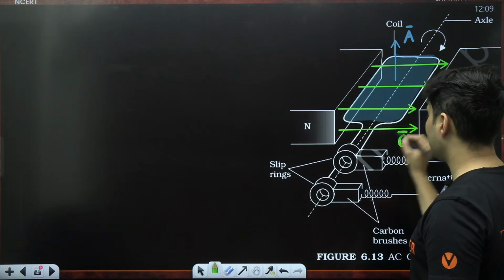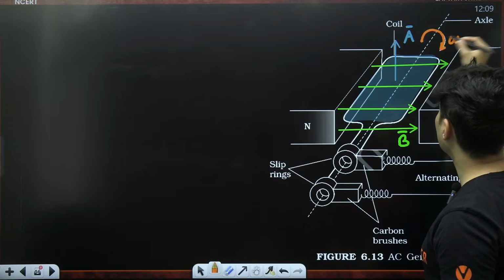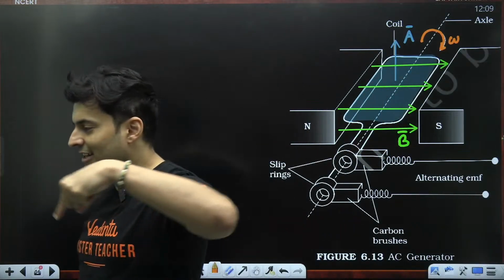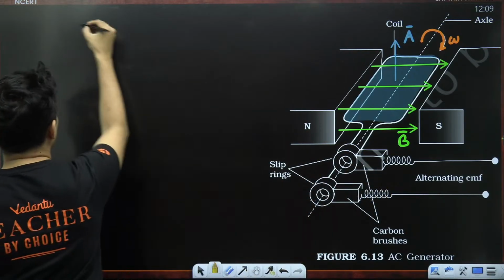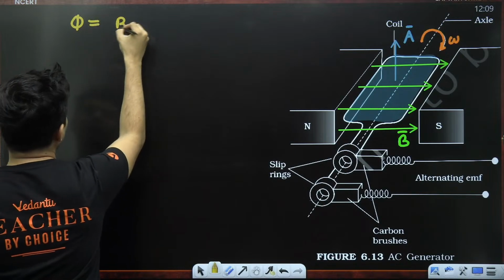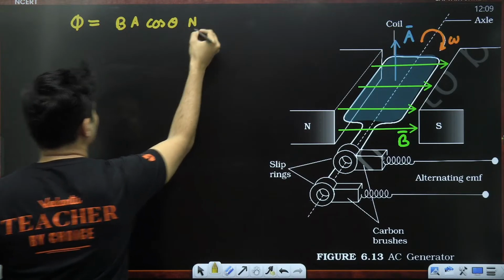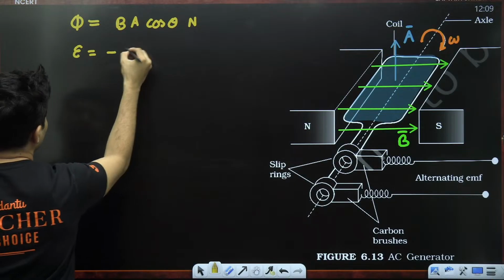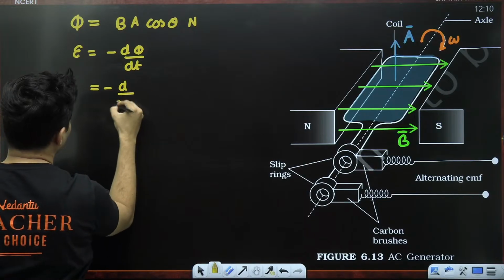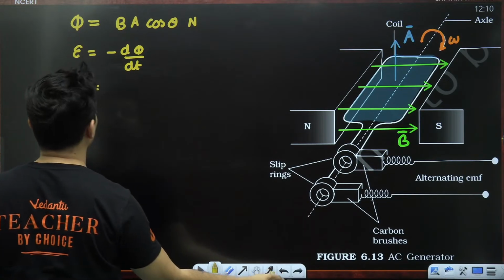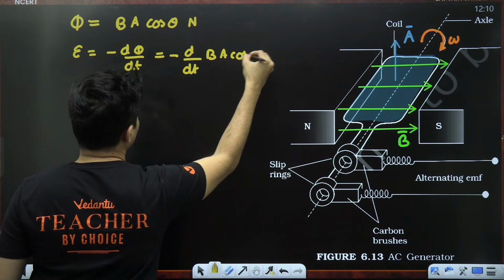As the coil rotates with some angular speed, what will happen? The angle between the area vector and the magnetic field will keep changing. So at any instant, if you measure the flux, it will be B A cos theta. But there could be n number of turns, so n. So EMF, which is negative d phi by dt, will become the negative derivative of this whole thing, which is B A cos theta into n.